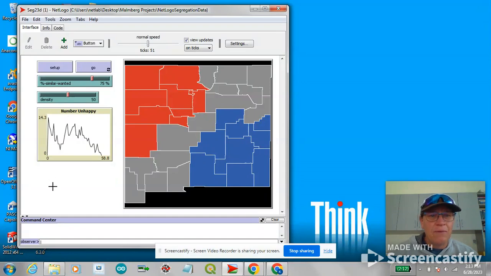So anyways, that is population density, and how we tend to congregate with people who are like us, whether we intentionally choose to do that or not. Even a person who only wants 33% of the people who live around them to be like them, they still end up in pretty segregated areas.